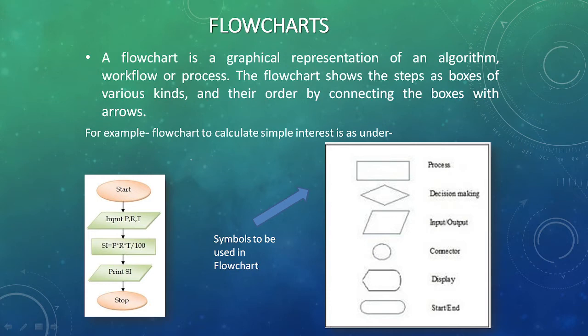So here is a flowchart to calculate simple interest. We'll start the program, input the three variable values, we'll process it, put in the formula and calculate it, and then finally for the result we will print the resultant variable and the program goes to stop.